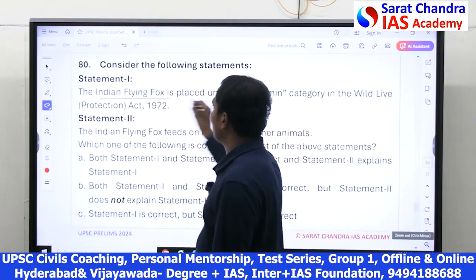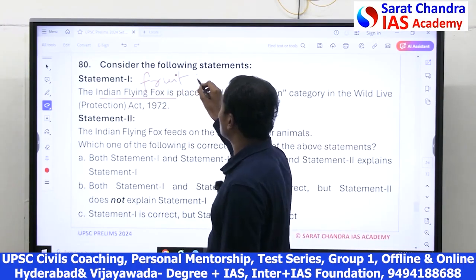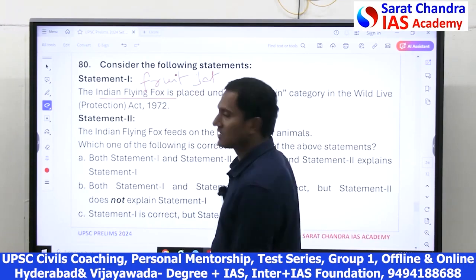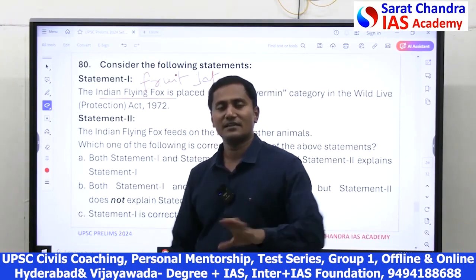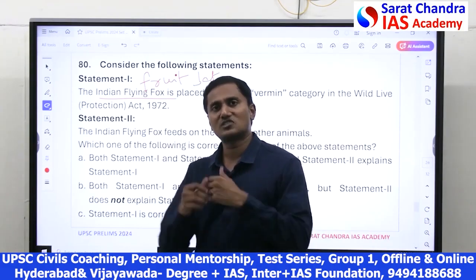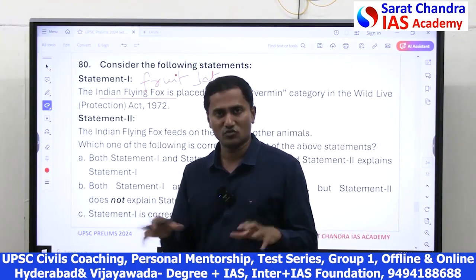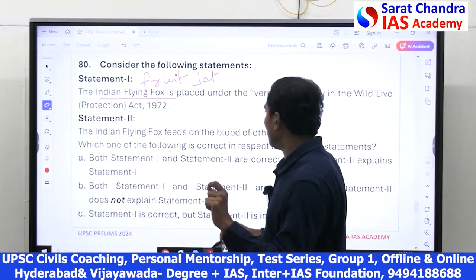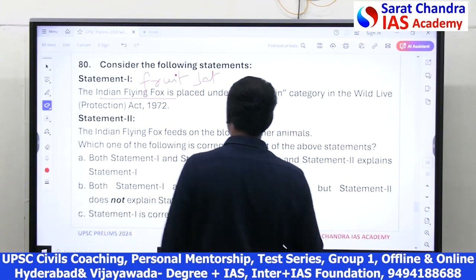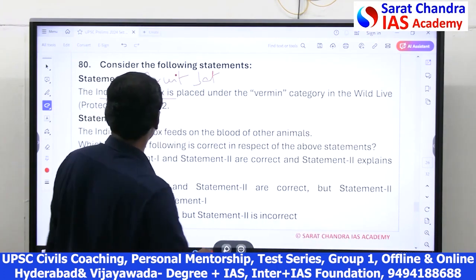Friends, Indian flying fox, actually it is a bat. It is a bat that eats fruits. It's called fruit bat. It is called Great Indian Fruit Bat because it is native to India. It's a bat that eats fruits. But the problem is it destroys the fruit fields. When they invade the fruit fields, they destroy the fruits. That's why they are given the status of vermin.